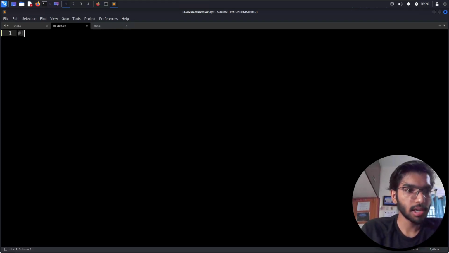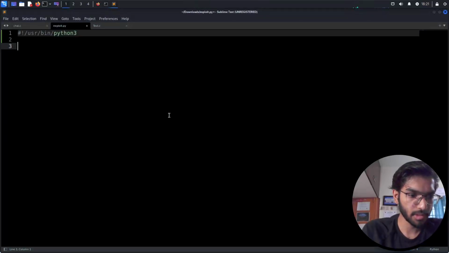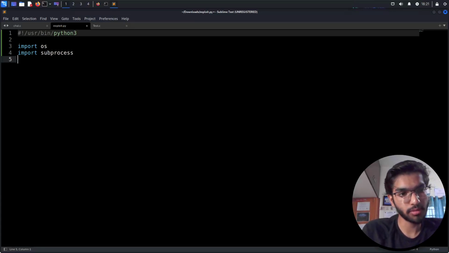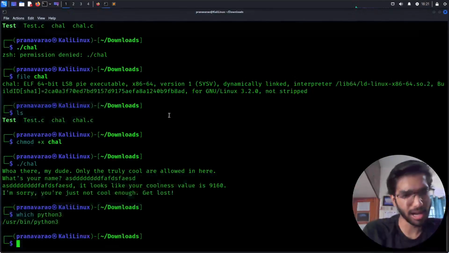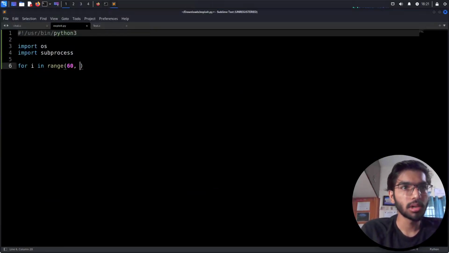First thing, let's mention our shebang, usr bin python3. I guess that's what we are using. Let's import os, then import subprocess. We'll be using subprocess for running commands. So for i in range, let's go from 60. I know the minimum value is obviously going to be 64, but let's go from 60 to, let's say, 100.